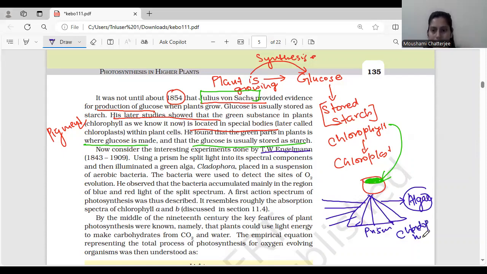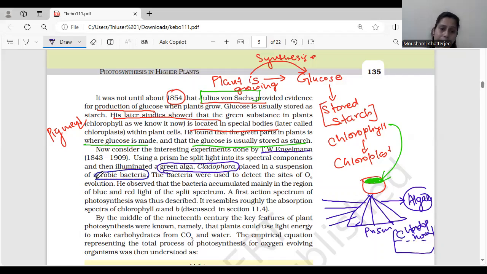Okay, this is an algae, Cladophora. The light was focused. Using a prism, he split the light into its spectral components and then illuminated the algae known as Cladophora. Please underline this. And this Cladophora was suspended in a container containing aerobic bacteria.